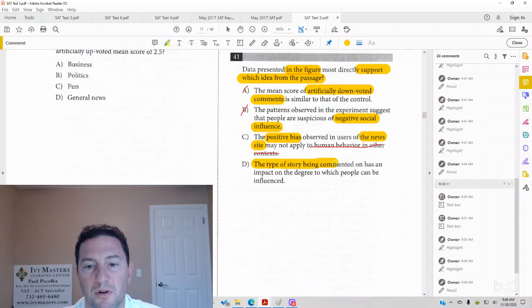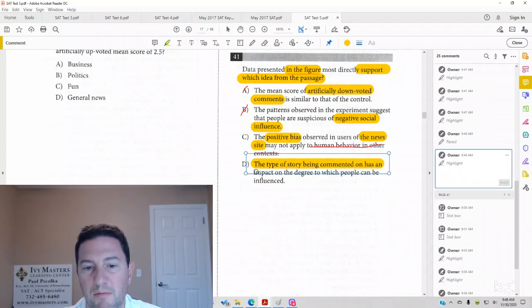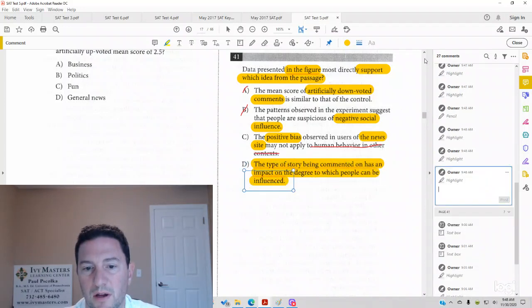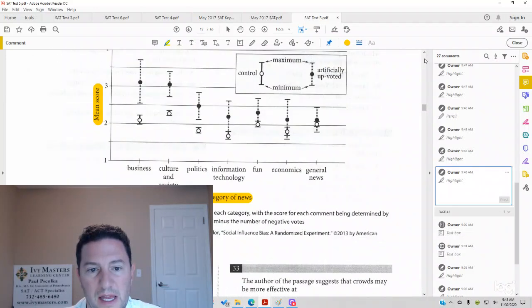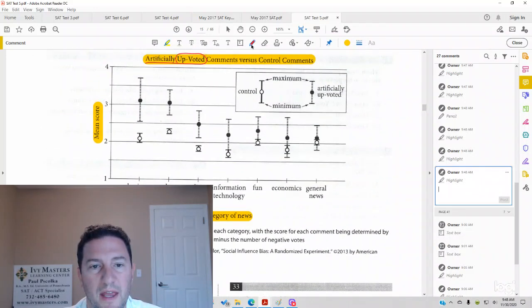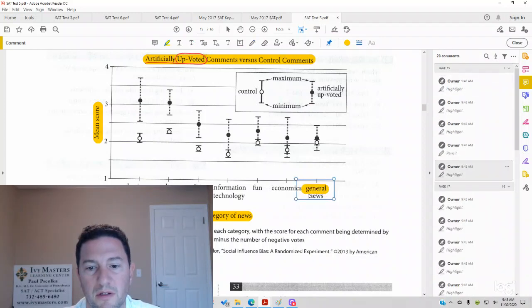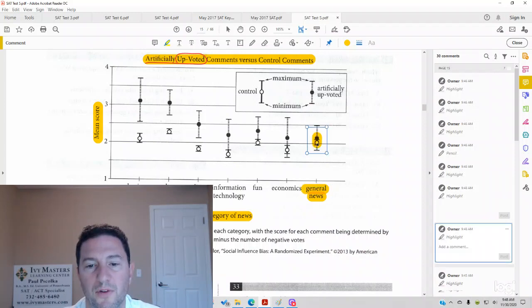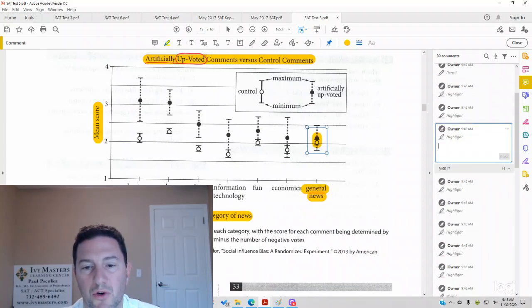Answer choice D. The type of story being commented on, category of news, has an impact on the degree to which people can be influenced. Let's go back to the graphic. It looks like when the category of news, for example, is general news, then people are not influenced very much. Look at your artificially upvoted and your control group, they are very close as far as your mean score of how much they're influenced.